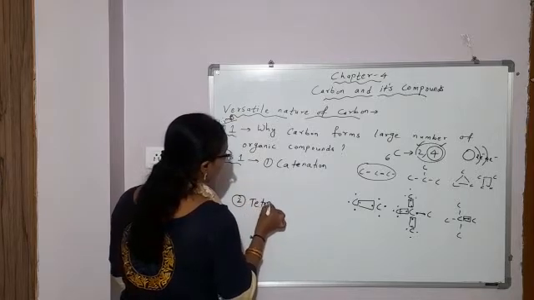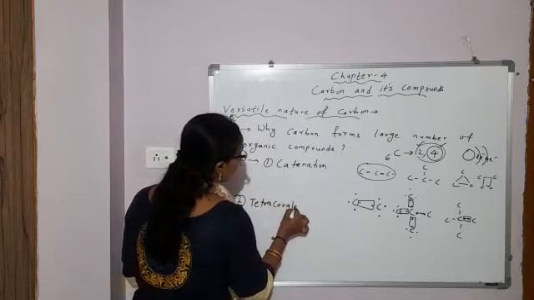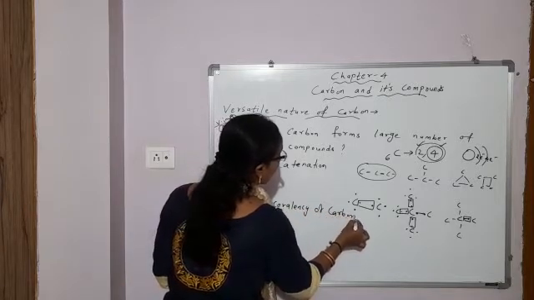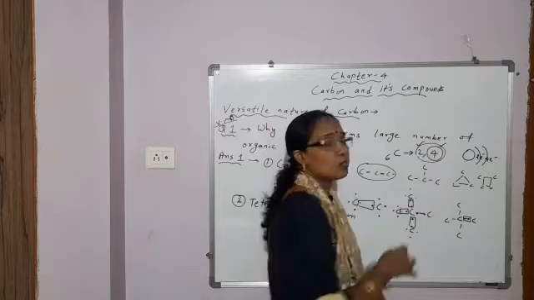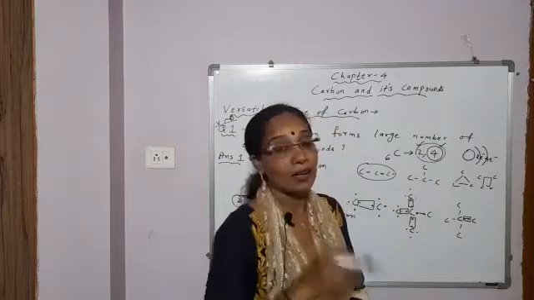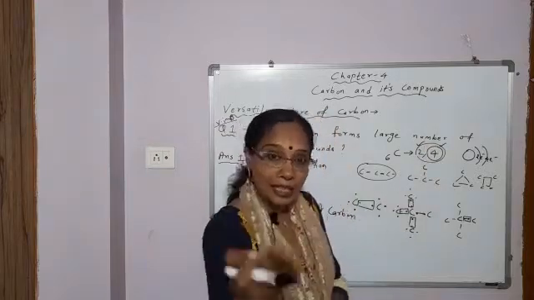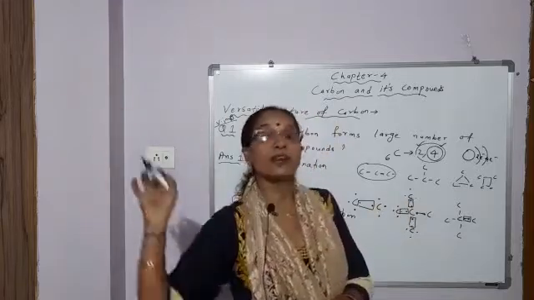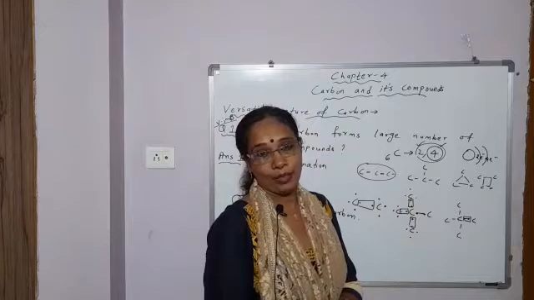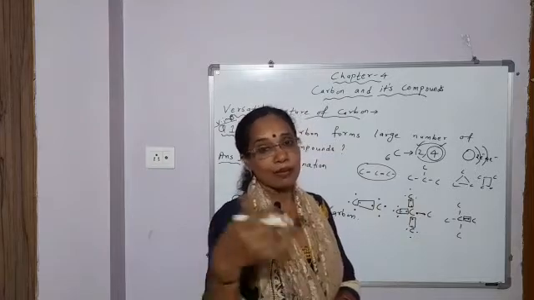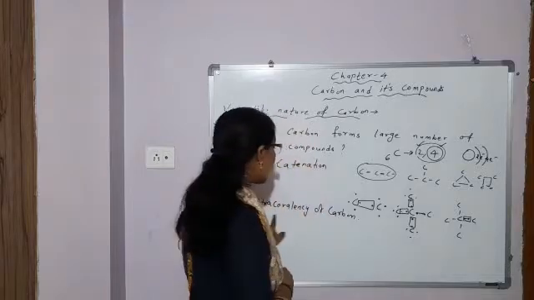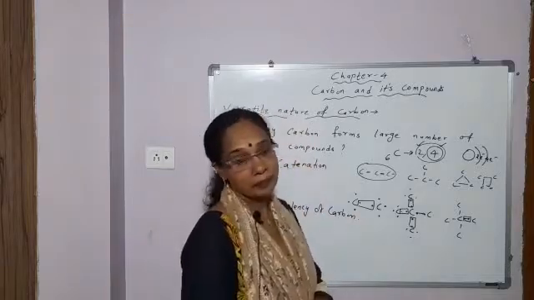Now the second reason: tetracovalency of carbon. What do you mean by tetracovalency? Carbon has 4 electrons in its outermost shell, so the valency of carbon is 4. So it can link with 4 other carbon atoms. Those 4 can again link with 4 other carbon atoms. So the number of carbon compounds formed is large. So the second reason is tetracovalency of carbon.